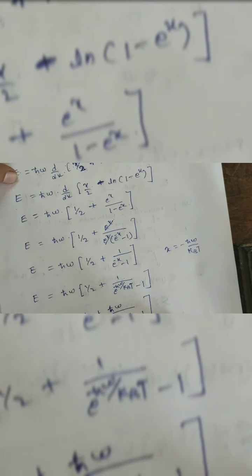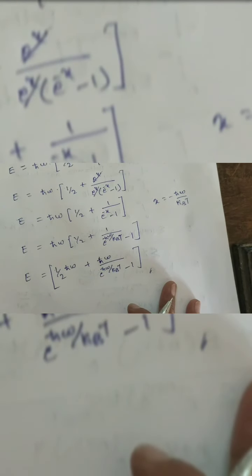Again separate this term: half into h cross omega plus half h cross omega divided by e power h cross omega by kBT minus 1. This is the energy distribution in the harmonic oscillators.